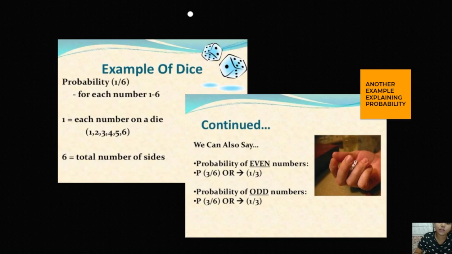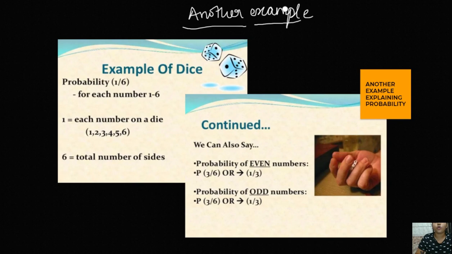Here I am also giving you another example, and this is also a very important example. Basically, probability evolves with certain things like tossing a coin, rolling a dice, a spinner, and taking out balls randomly from a bag. These are the types of questions you will witness in this particular chapter. Okay, so our first example is the dice, right?